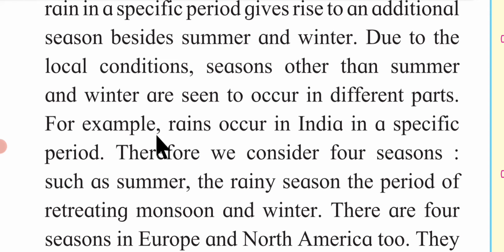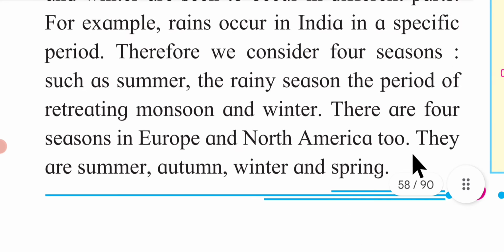For example, rain occurs in India in a specific period. Therefore, we consider four seasons, such as summer, the rainy season, the period of retreating monsoon, and winter. There are four seasons in Europe and North America too. They are summer, autumn, winter, and spring.